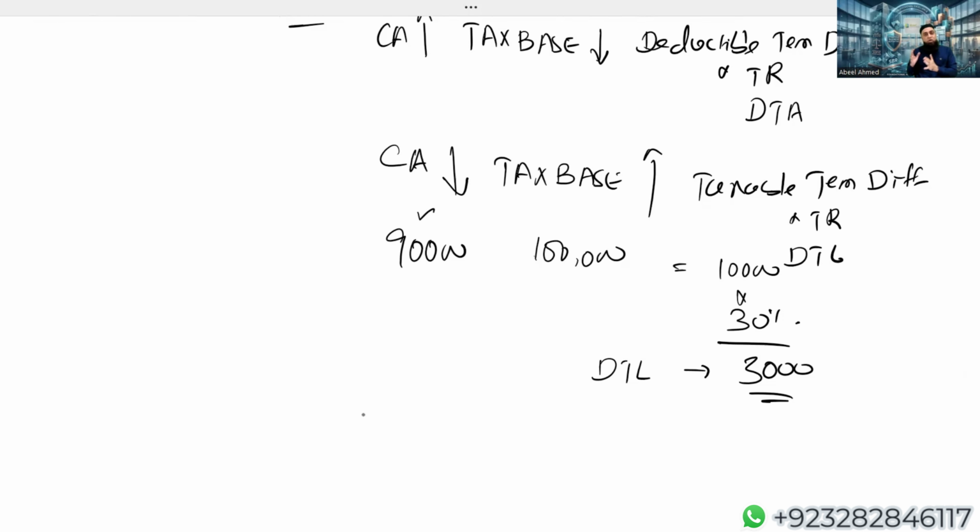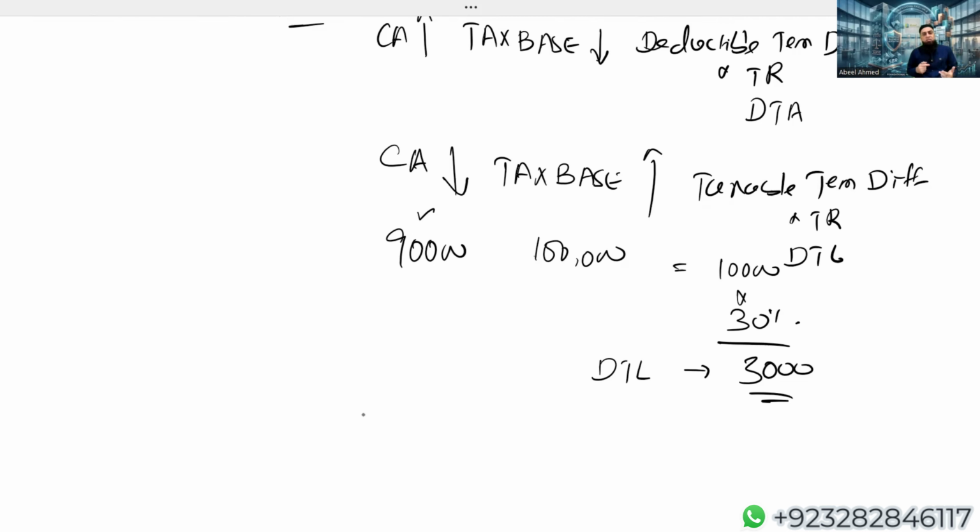Let me repeat it for you. If your company has issued a compound financial instrument, it is your responsibility to split it into debt and equity components, assuming the debt component's carrying amount is 90,000. But the taxation authorities see the entire amount as a liability, so the tax base is 1 lakh. So on day one, the taxable temporary difference is 10,000. Multiplied by the tax rate, you get a deferred tax liability. The double entry is: other component of equity is debited, and we credit the deferred tax liability by 3,000.